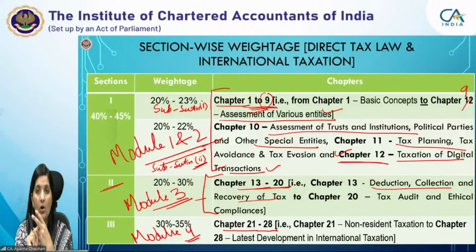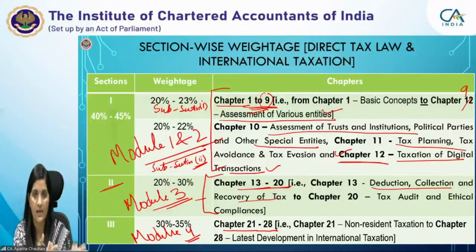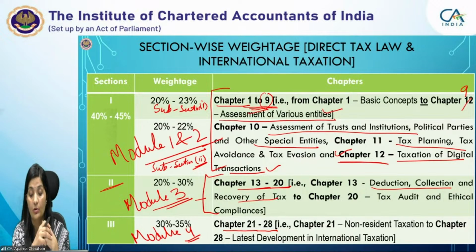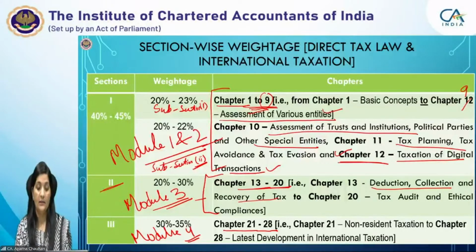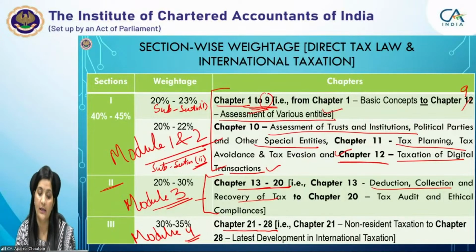The black money law was not in the earlier scheme, but it has been introduced in the new scheme itself, the black money law, right? Then in chapter 20, that is tax audit and ethical compliance, is newly inserted in the new syllabus only. So these are in section 2, and the weightage assigned for this is 20 to 30%, right?